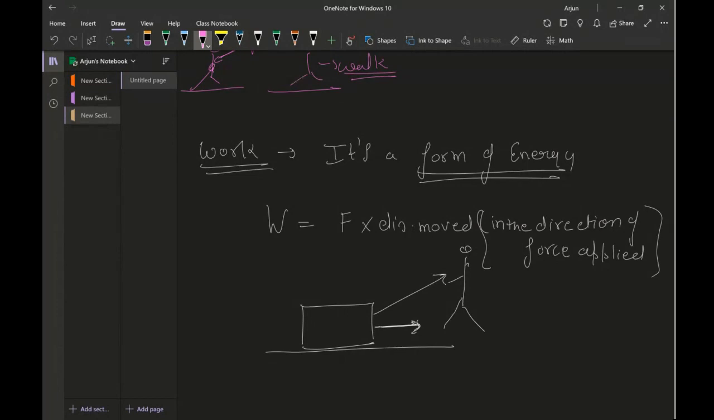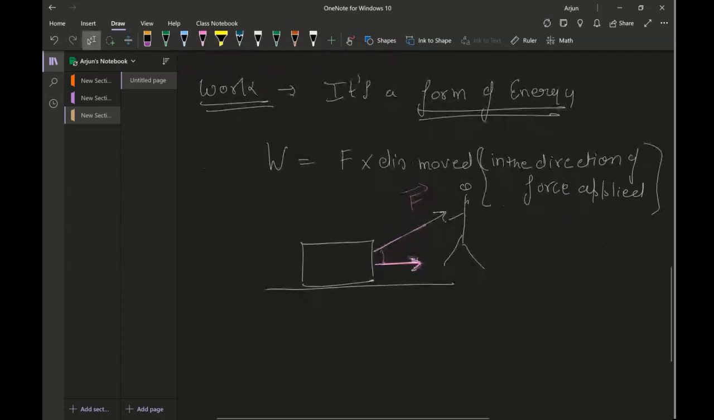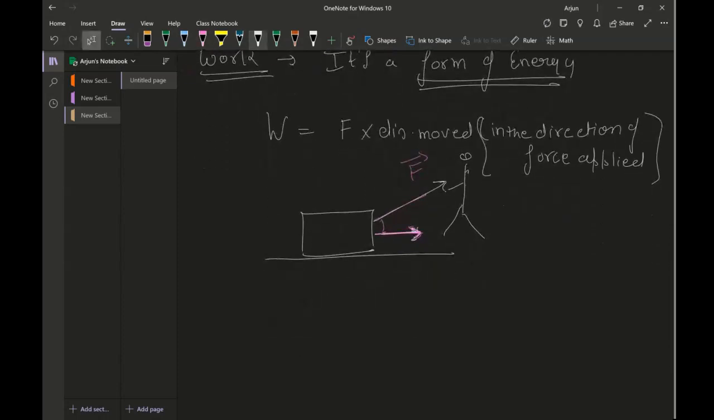In that case, the force is being applied at a certain angle compared to the direction in which the body is moving. Thus, I have to consider the angle in that scenario also. So the full formula for the work is force times distance moved times cos of theta. So I have to take this angle theta also.